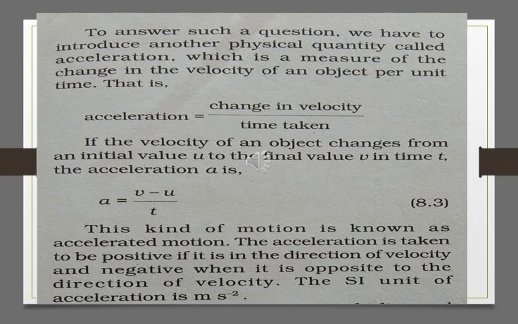This kind of motion is known as accelerated motion, where velocity changes with time, whether fast or slow. The acceleration is taken to be positive if it is in the direction of the velocity and negative when it is opposite to the direction of the velocity. The SI unit of acceleration is meter per second square, or meter second raised to power minus 2.